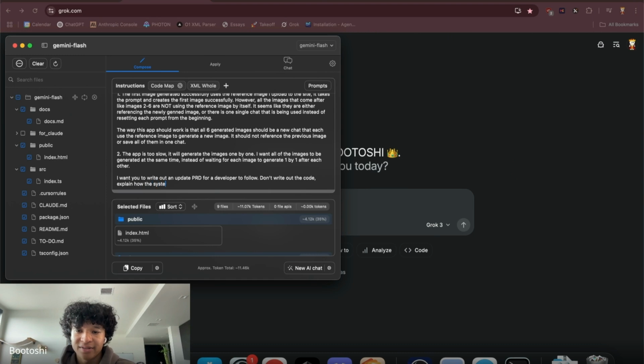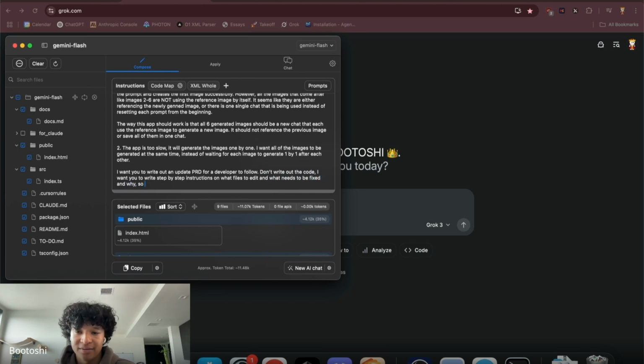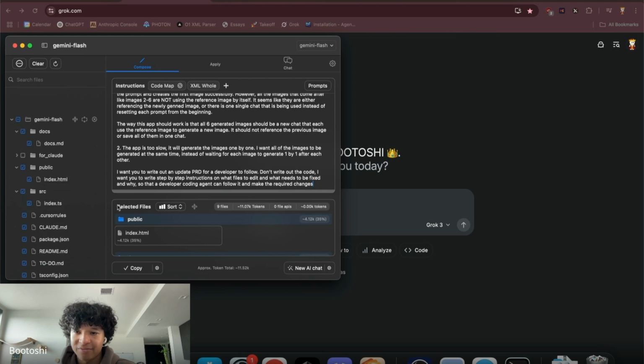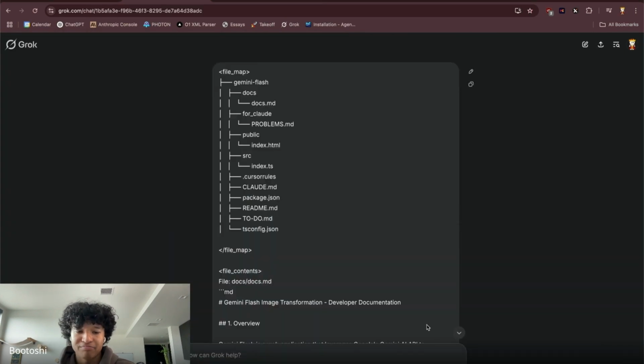Explain how the system works. I want you to write step-by-step instructions on what files to edit and what needs to be fixed and why, so that a developer coding agent can follow it and make the required changes. Try that prompt. I'm still trying to figure out what a good, optimal prompt is, but this should do the job.